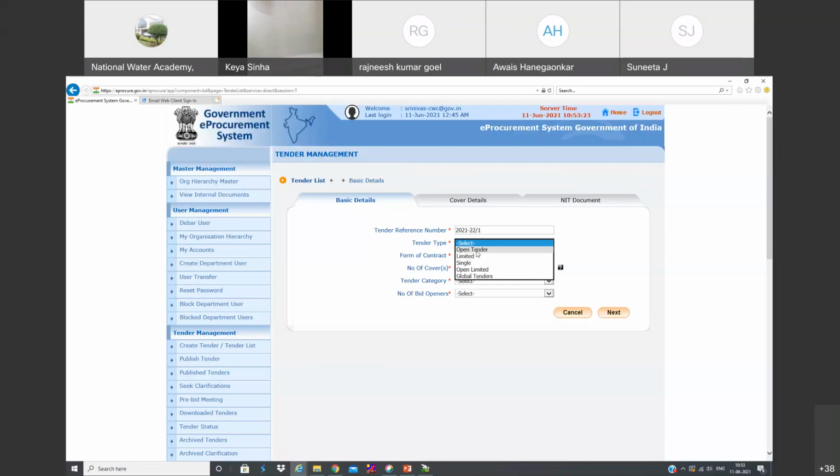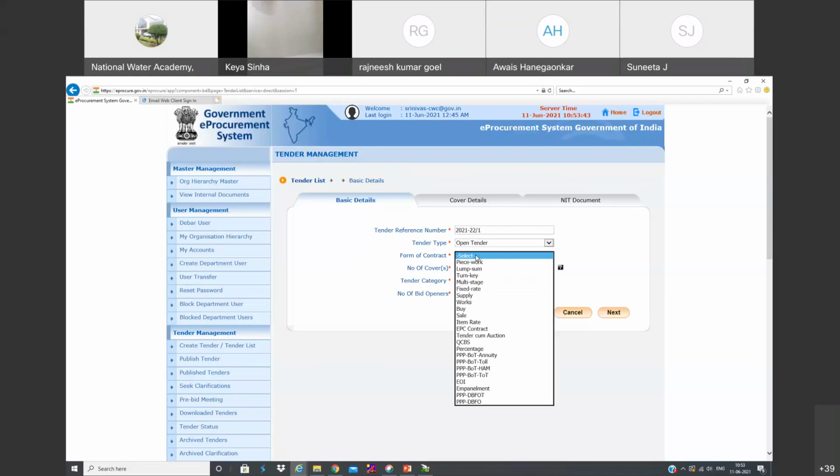Then we need to select the type of tender. An open tender means open to all. Limited tender means limited to only a few people. Or single tender, or global. Global means tenders which are open to abroad, worldwide. So we have to select one. Let's say this is an open tender.